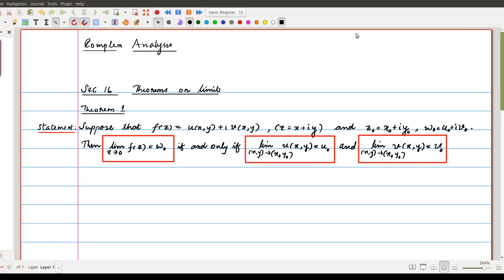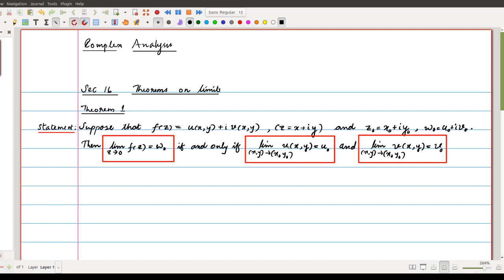Today we discuss theorems on limits from section 16. First we discuss theorem 1. This is a necessary and sufficient condition for the existence of this limit. Limit z tends to 0, f of z equal to omega naught. This is if and only if limit xy tends to x0 y0 in the xy plane.